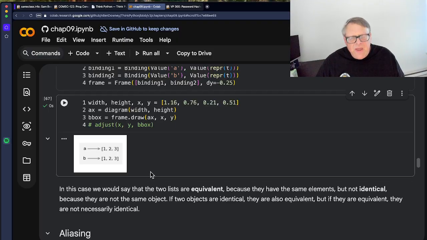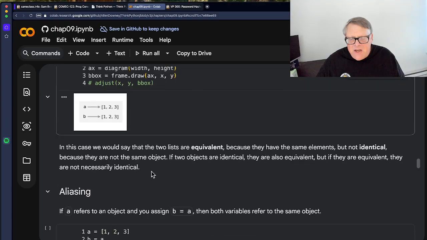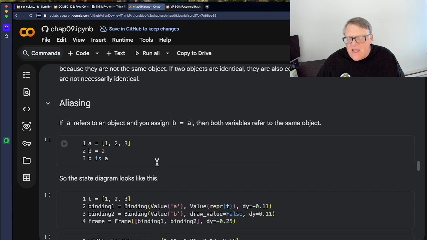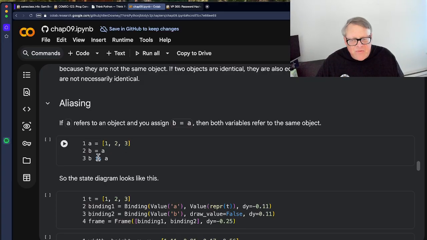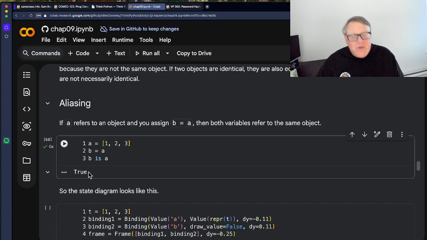Now, there's one thing that has hurt me many times, and I think we're going to explain it here. This is what confused me about Python lists many times. So here, A is 1, 2, 3. And this is what I do. I'm used to doing this from other languages like BASIC and Fortran. I make a list, then I make another list, which I expect to be a copy of the first list. Then I try to change elements in the second one without changing elements in the first one. And it doesn't work because they're equal, which is very annoying.